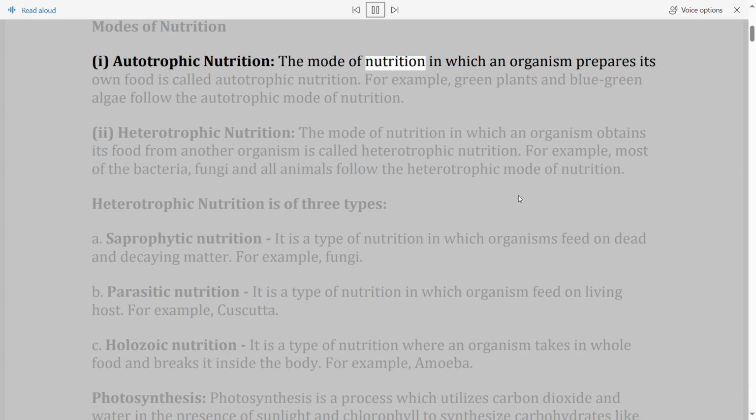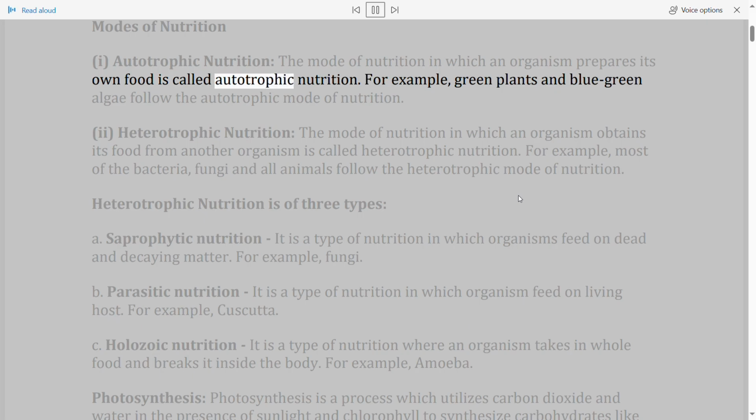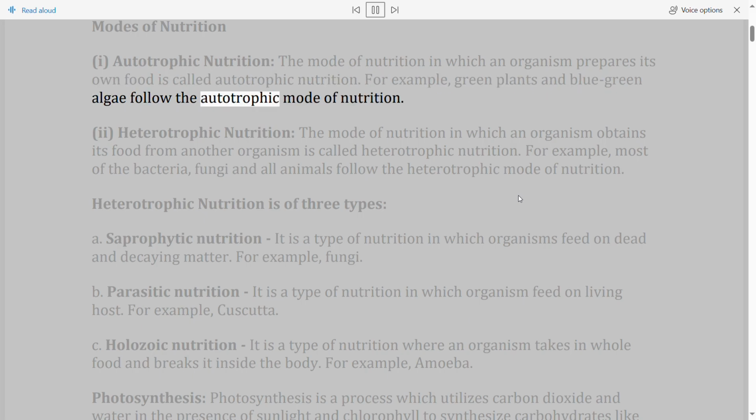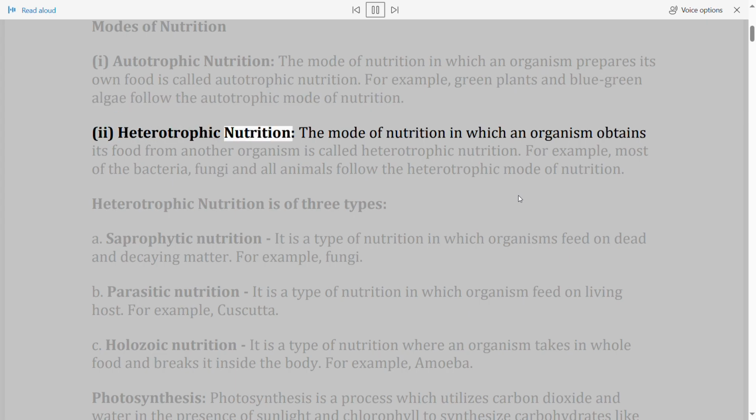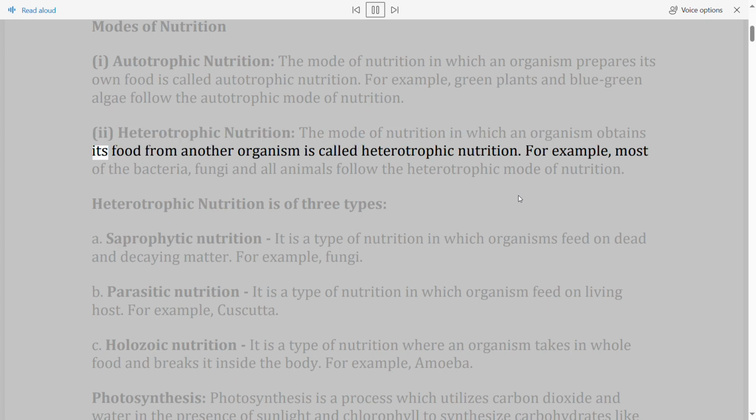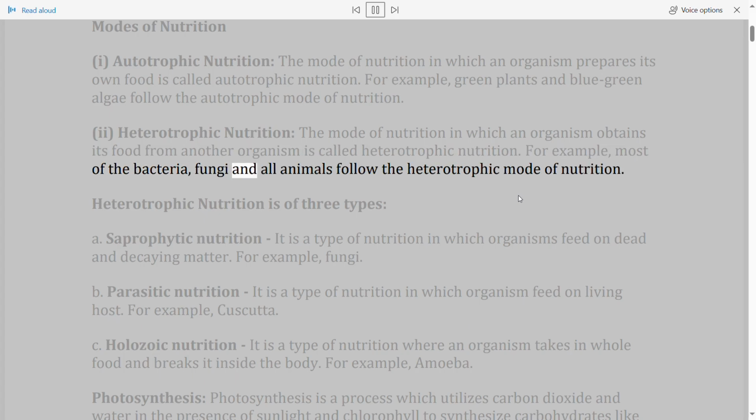The mode of nutrition in which an organism prepares its own food is called autotrophic nutrition. For example, green plants and blue-green algae follow the autotrophic mode of nutrition. 2. Heterotrophic nutrition. The mode of nutrition in which an organism obtains its food from another organism is called heterotrophic nutrition. For example, most bacteria, fungi and all animals follow the heterotrophic mode of nutrition.